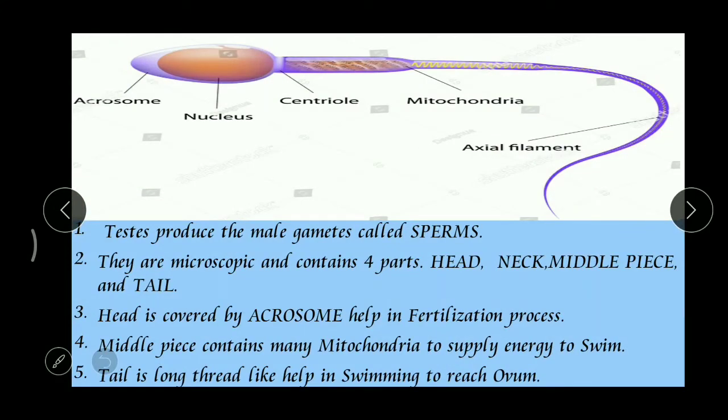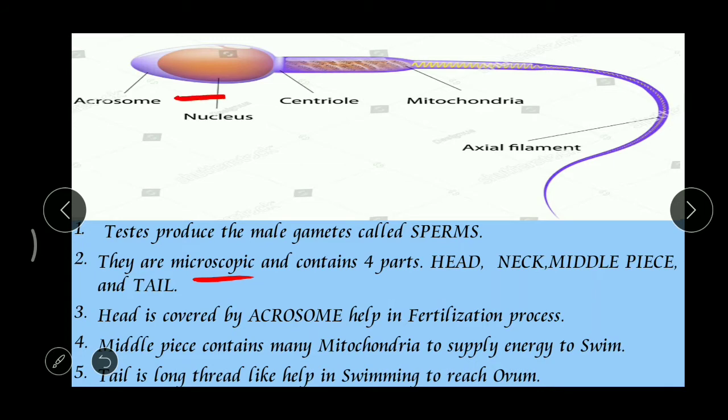Now let's deal with the structure of a human sperm. When we observe this sperm, it is completely microscopic. Microscopic means we cannot see them with our naked eyes. And here we can find four main parts.